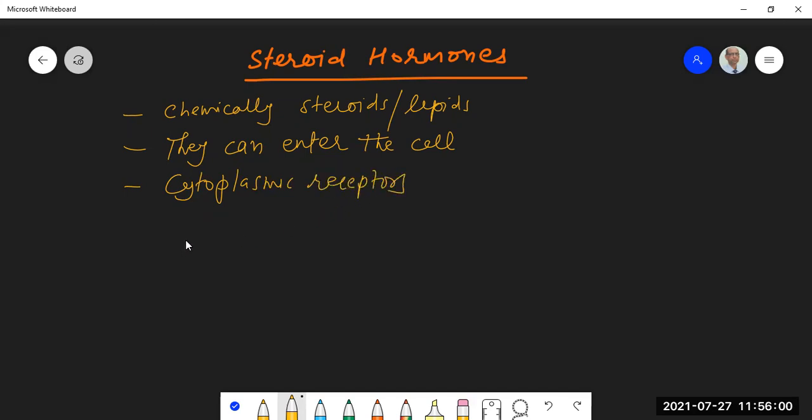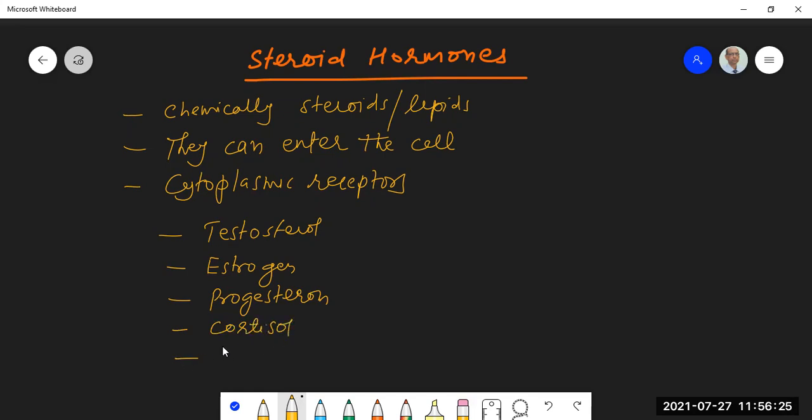And we have already seen some examples of these steroid hormones: testosterone, male reproductive hormone; estrogen, female reproductive hormone; progesterone; cortisol; adrenocorticoids. There are a good number, but if you can remember these common ones, that will do. So let us see an overview of how steroid hormones work.